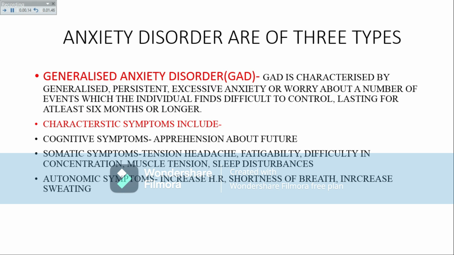First we discuss generalized anxiety disorder. Generalized anxiety disorder is characterized by generalized, persistent, excessive anxiety or worry about a number of events which the individual finds difficult to control, and it should last for at least 6 months or longer. Characteristic symptoms include cognitive symptoms, apprehension about the future. Somatic symptoms include tension, headache, fatigability, difficulty in concentration, muscle tension, sleep disturbances. Autonomic symptoms include increased heart rate, shortness of breath, increased sweating.